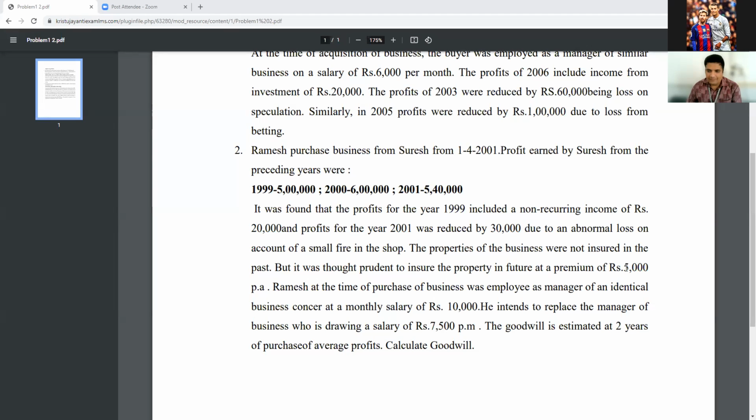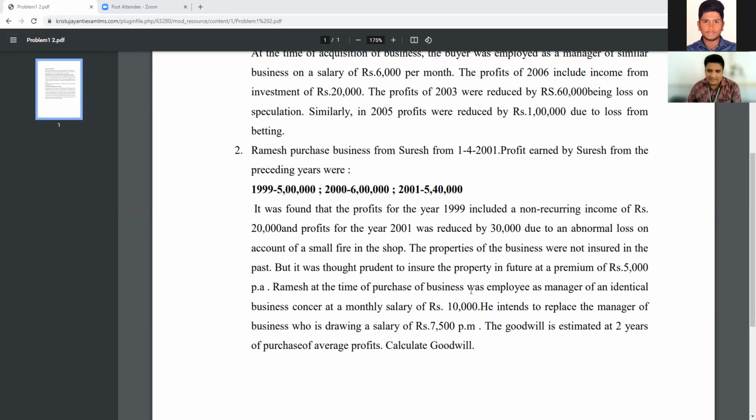How do we have to do this amount? Per annum, sir. One year. So 5,000 is per annum. So in the sense, no need to do 5,000 into 12. Why? Because you're going to pay insurance premium only once in a year. Okay, that's common. Okay, these are the things you have to identify very carefully. Per annum is given in the question itself.